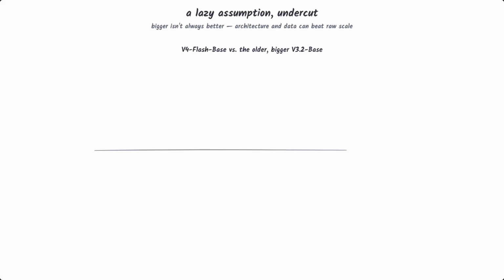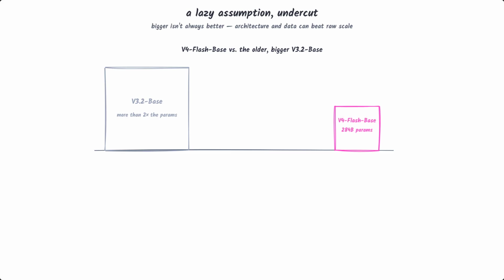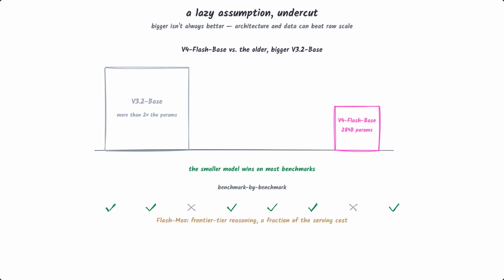One result I don't want to skip, because it undercuts a lazy assumption. We tend to think bigger models are just better. But V4 Flash's base model, 284 billion parameters, beats the older version 3.2 base, which is more than twice its size, on the majority of benchmarks. A smaller model outperforming a much bigger one, because of better architecture, cleaner data, and the training improvements we just walked through. That's the whole thesis of this paper in miniature. Raw scale isn't the only lever, and often it isn't even the best one.